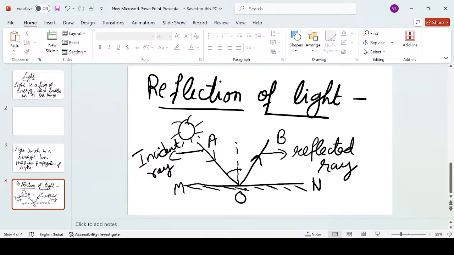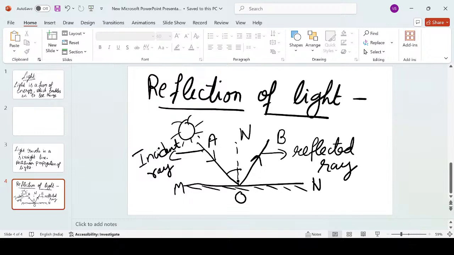Alright. At this point O, we'll draw a perpendicular and name it ON. Now what is this? This is the light ray which is coming from the source. We are calling it AO. And the light ray which is bouncing back from the surface is named OB. And ON is acting as a perpendicular.